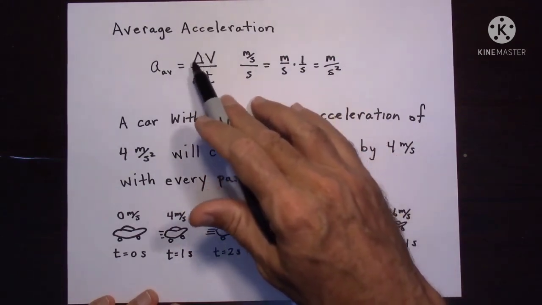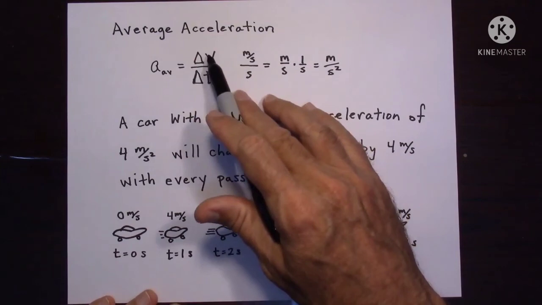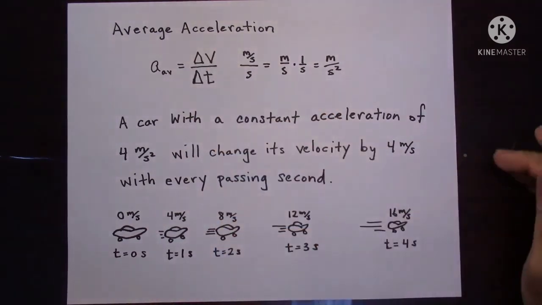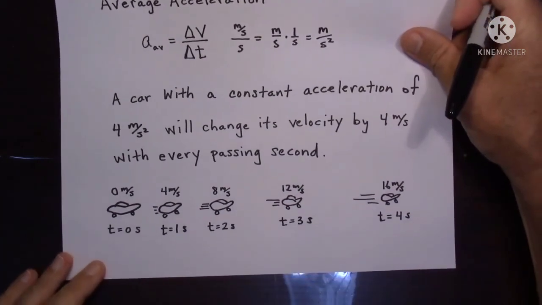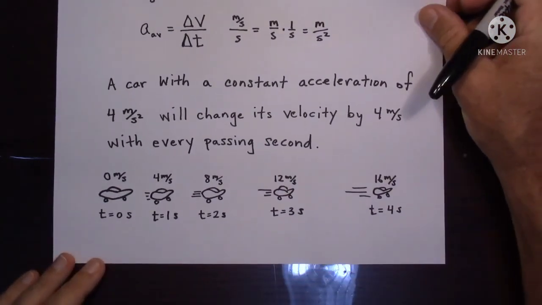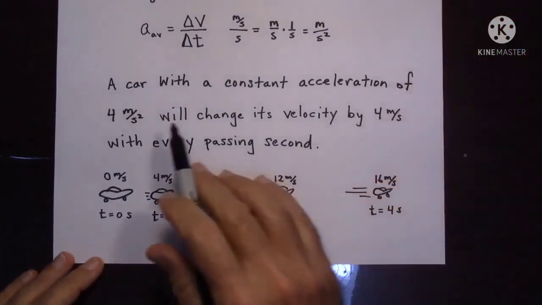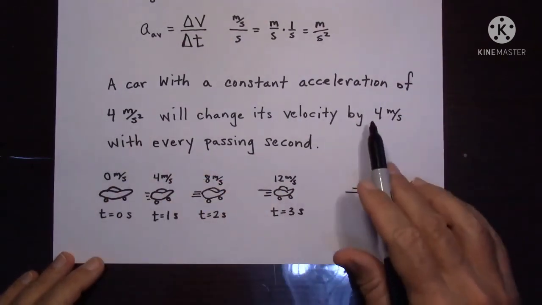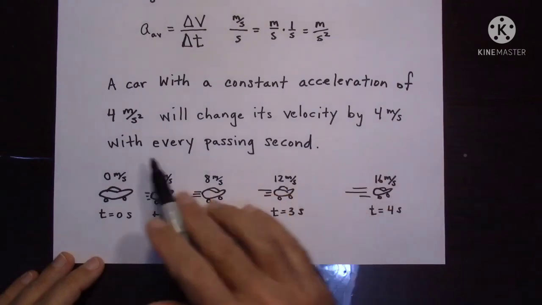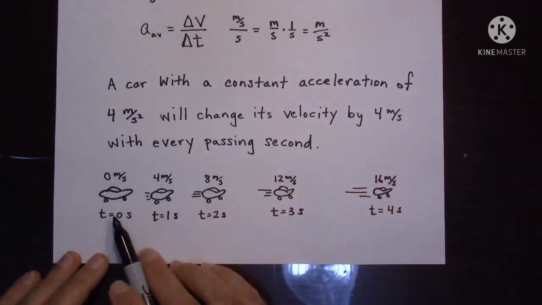Now see in the diagrams, it will change its velocity by 4 meters per second with every passing second. Every time it changes its velocity by 4, for each second.